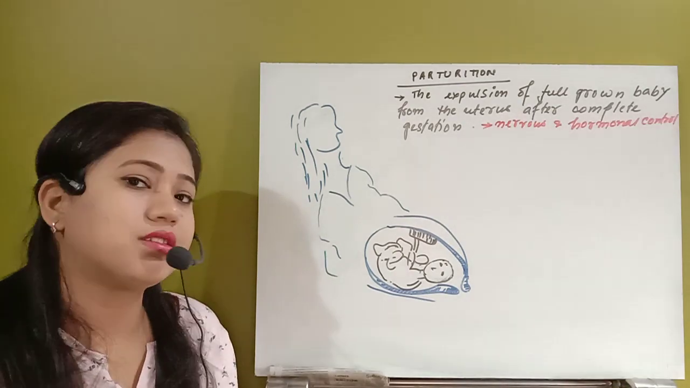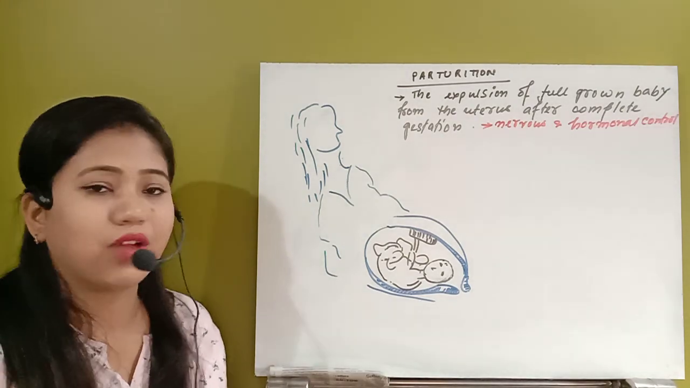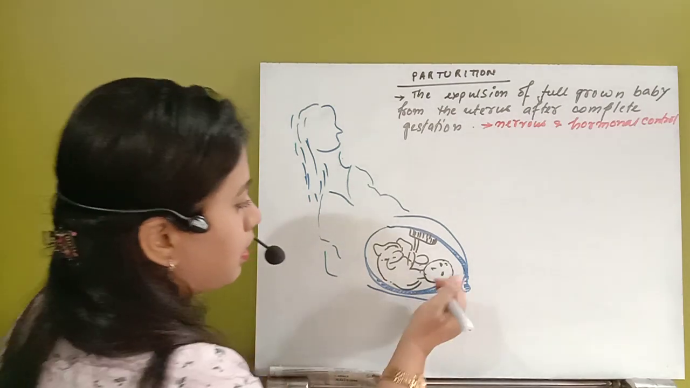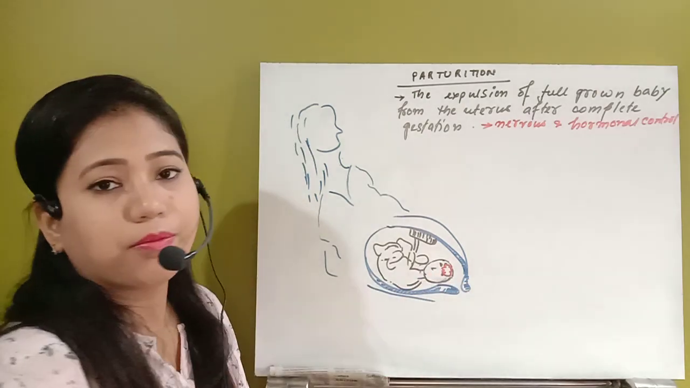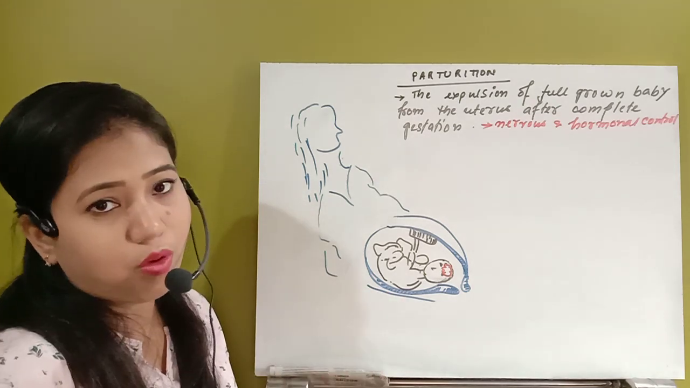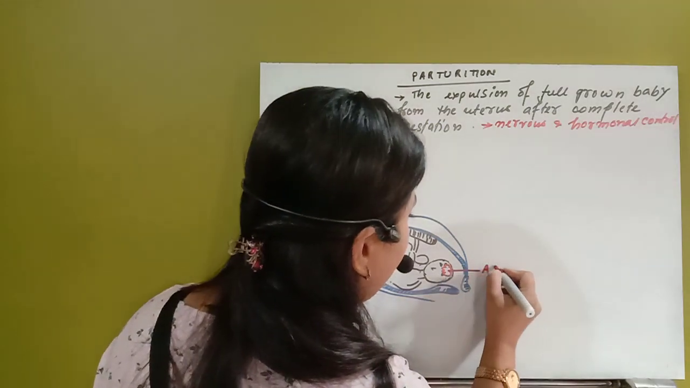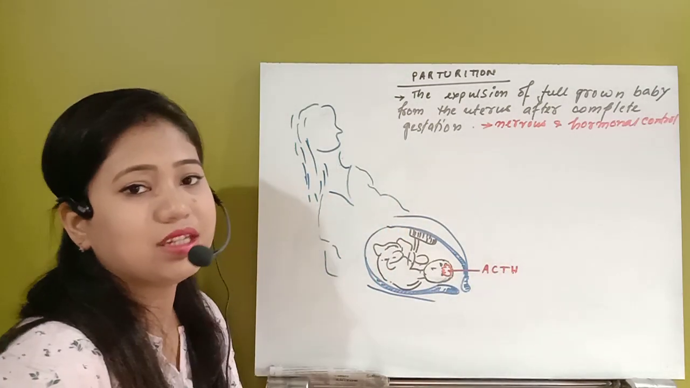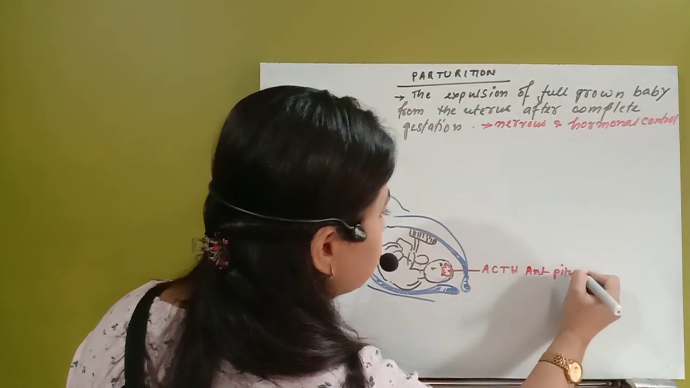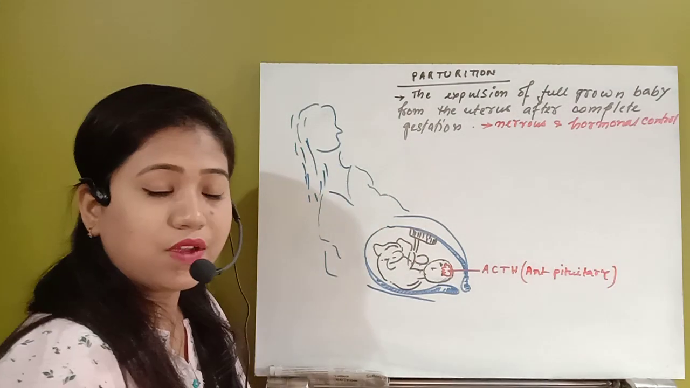So just see how this whole process of parturition will take place. First of all, let's see here, the anterior pituitary of the fetus, the baby which is in the mother's womb, will release one hormone, that is adrenocorticotropic hormone, ACTH, from the anterior pituitary. So one hormone, that is ACTH, is released from the fetus itself.